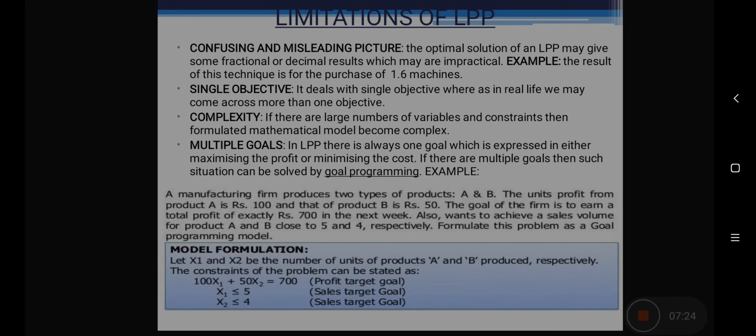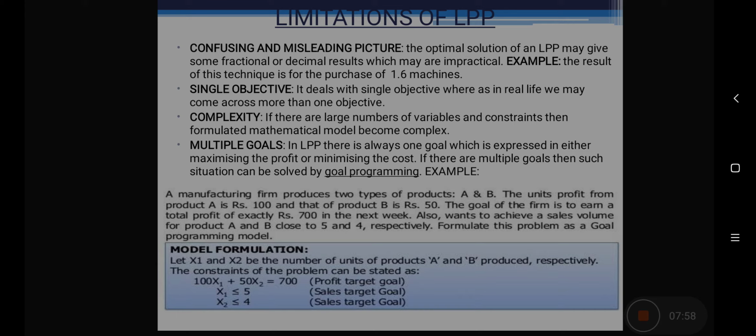Now, LPP suffers certain limitations as well. First is a confusing and misleading picture. The optimum solution of LPP may give you an answer in fractions or decimals, which in real life may be impractical, impossible. So if the answer comes like you have to purchase 1.6 machines, that makes no sense in real life. Second is single objective. In these LPP problems, we work for a single objective function. But in real life, organizations may have more than one objective.